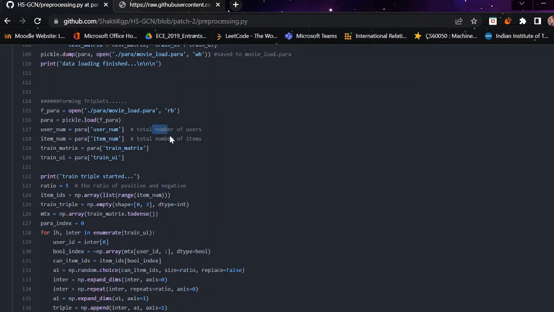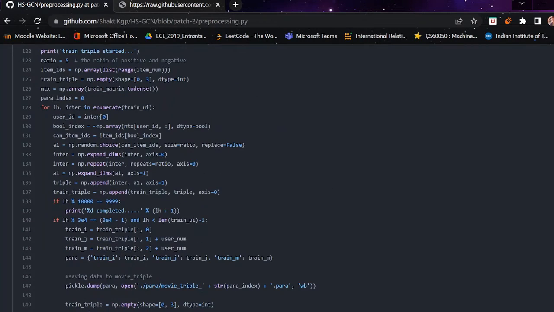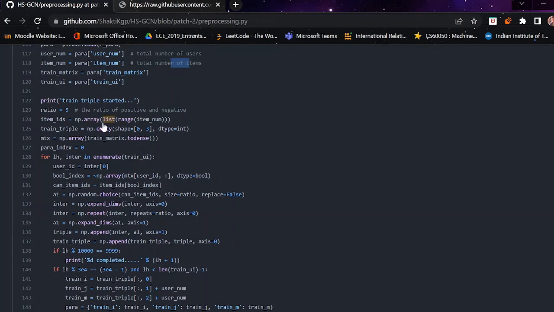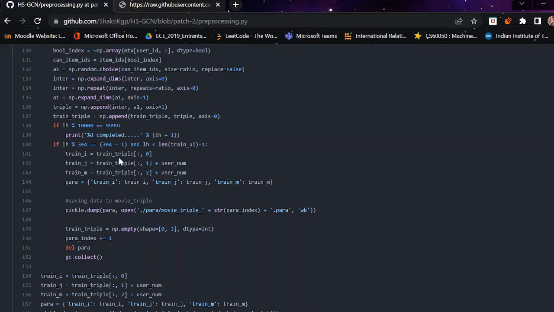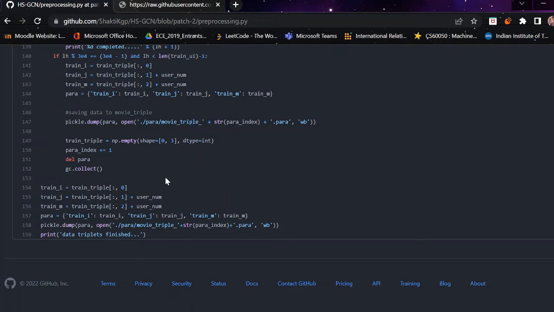We calculate the number of users and number of items, and we keep a negative sampling ratio of 5. From there we create a dense matrix of the train matrix, and from there we generate our training triplets, and then we move on to the training part.